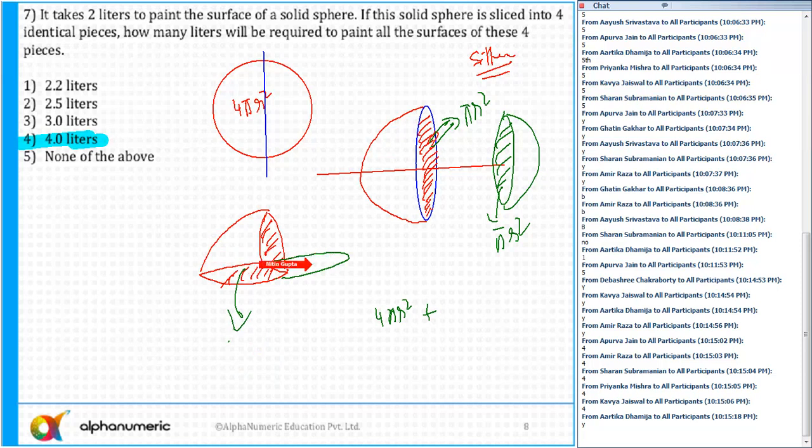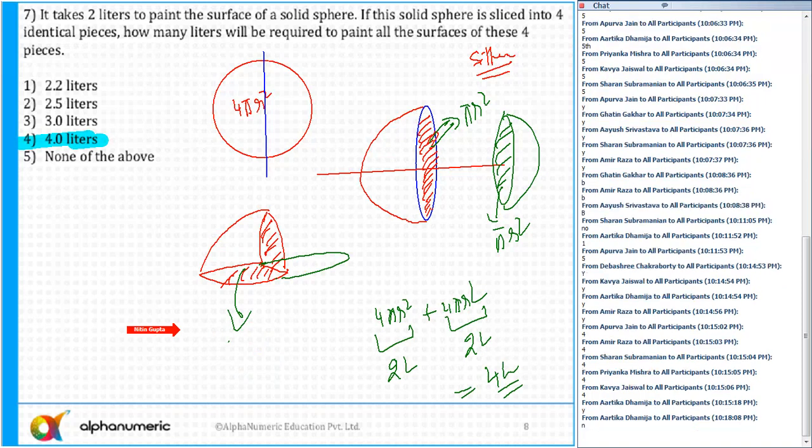If I combine this, the whole thing, on 4, again it is pi r square, that is 4 pi r square. So for this, we need a paint of 2 liters. So for this also, we need a paint of 2 liters. So the answer is 4 liters. So any doubts to anyone now? Can I move to the next one?